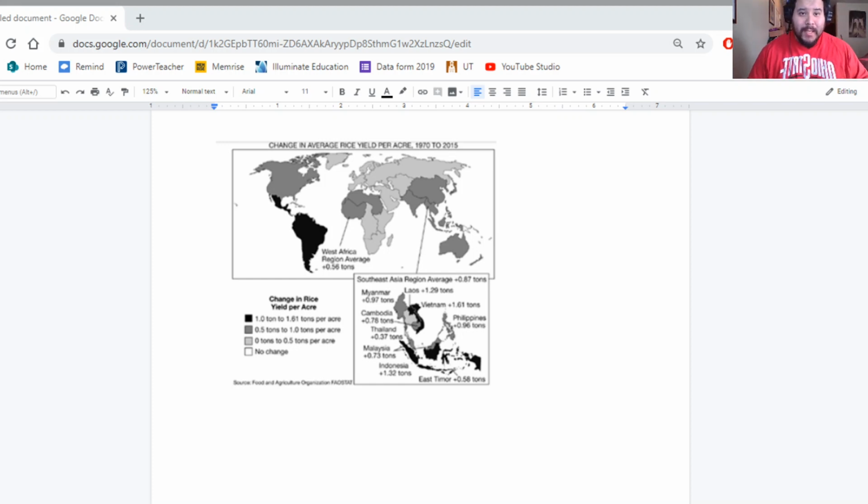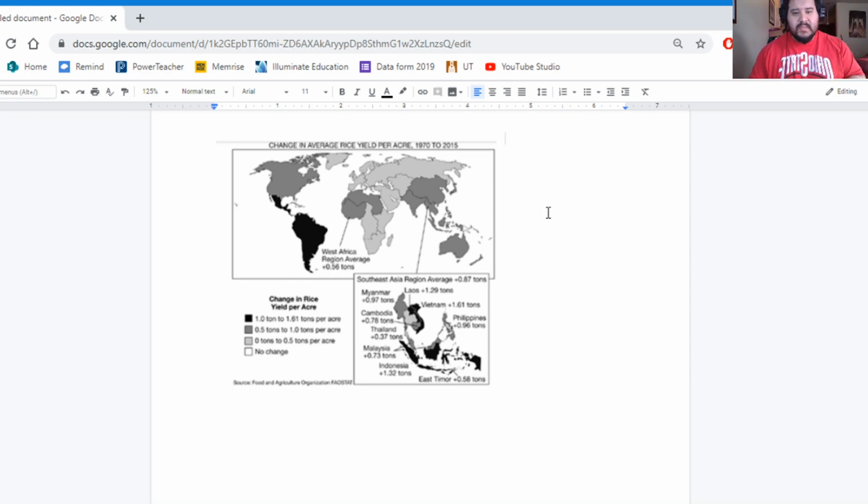Hey everybody. Here we're looking at the stimuli of the week, number 1.1 for week 4 for the agriculture unit. So we're going to take a look at breaking down the stimulus, getting ideas as to how to think about the stimulus and what kinds of questions we might be asked about this particular set of maps.